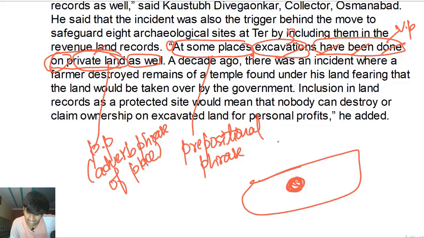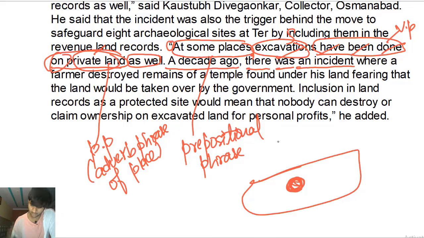All right. At some places, and all these excavations have been done on private lands at some places. So this is again a prepositional phrase that is talking about the place of the action. At some places, these excavations have been done. Okay. A decade ago, 10 years ago, there is the subject. There was, linking verb, was main verb, was what?